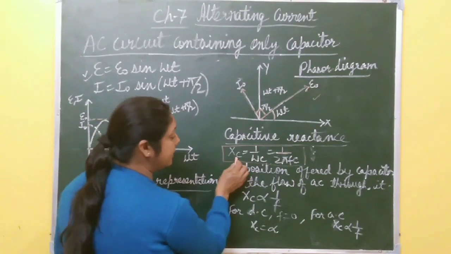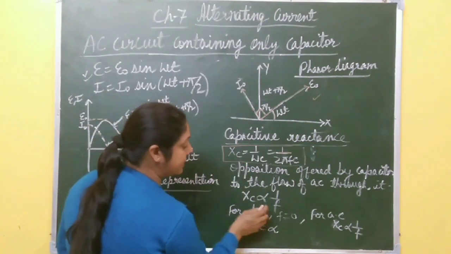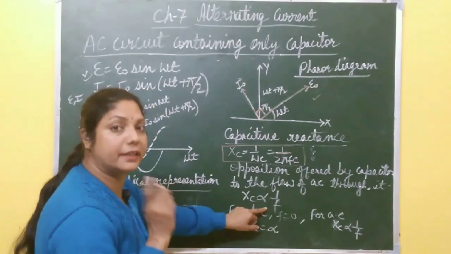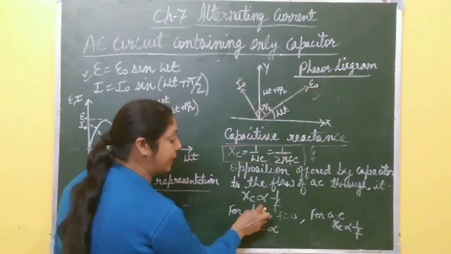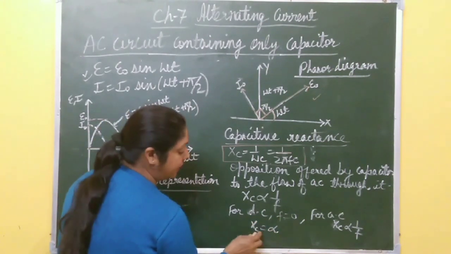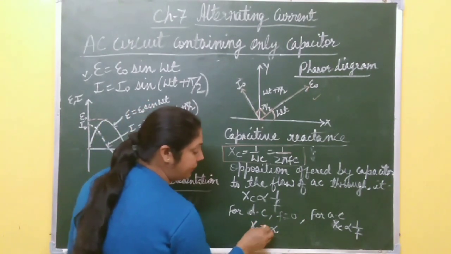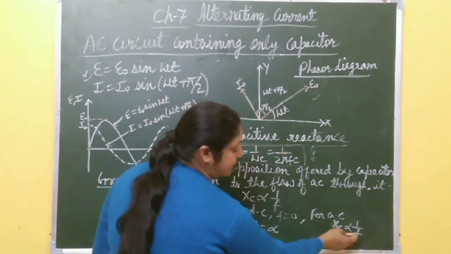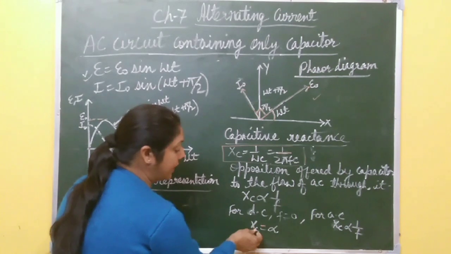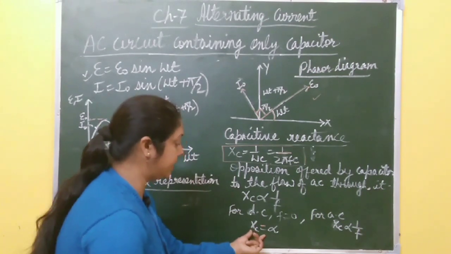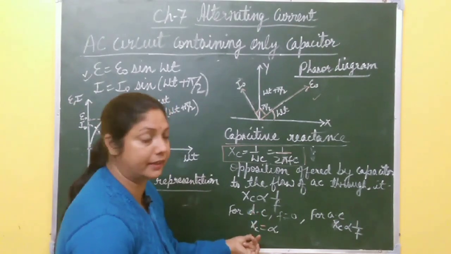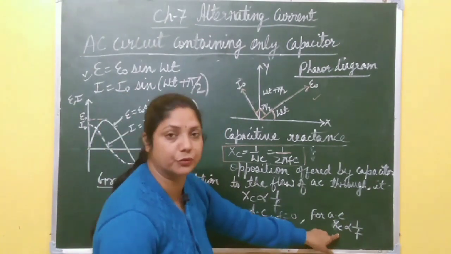Here, capacitive reactance is inversely proportional to frequency. In case of inductor, it is directly proportional, but in case of capacitor, it is inversely proportional. For DC, frequency is 0, it means XC is infinity. And for AC, XC is inversely proportional to frequency. It means the capacitor offers infinite resistance to the flow of direct current. It means it blocks direct current. It only allows AC to flow through it.